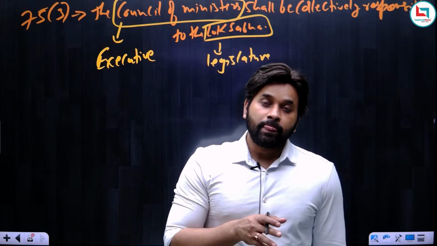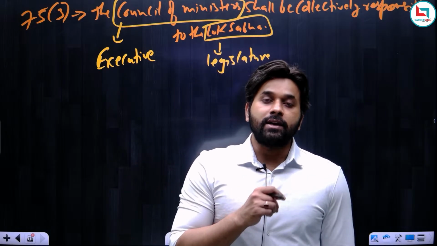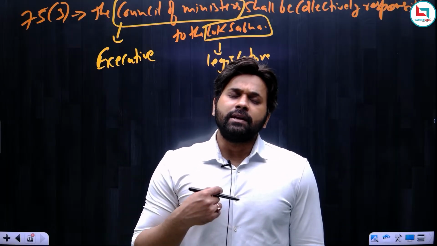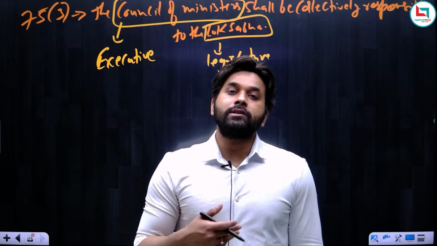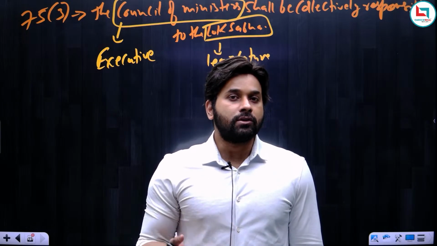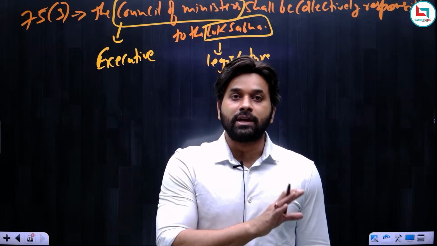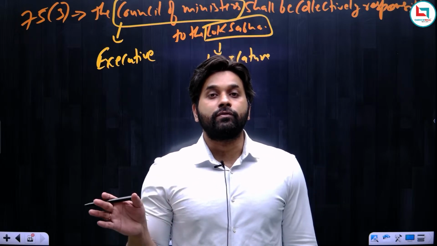And if the no confidence motion is passed in the Lok Sabha, then the government must resign, because according to parliamentary convention, the government can remain in power so long as it enjoys the confidence of the Lok Sabha. So if the no confidence motion is passed, the government must resign, and if the government is not willing to resign, then the president has the authority to remove the government from the office.